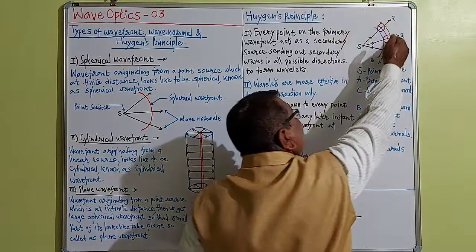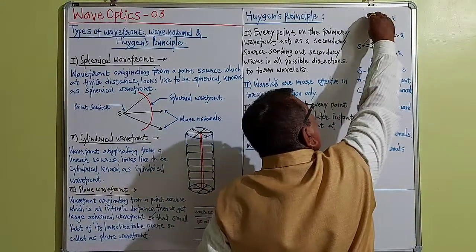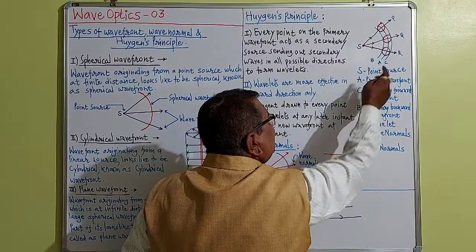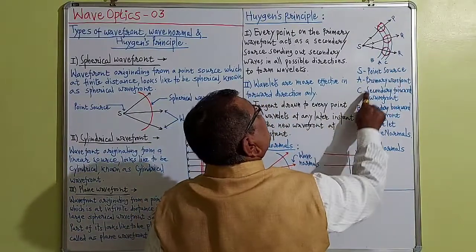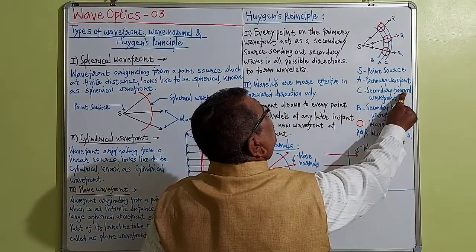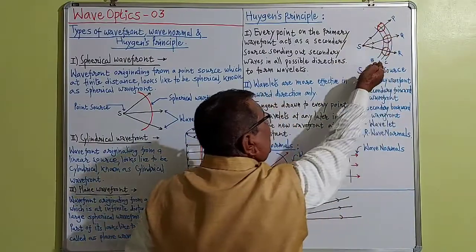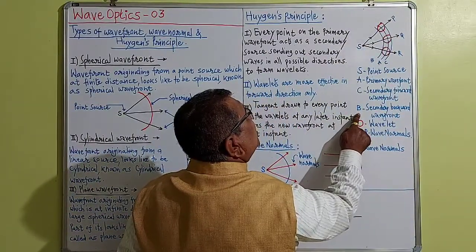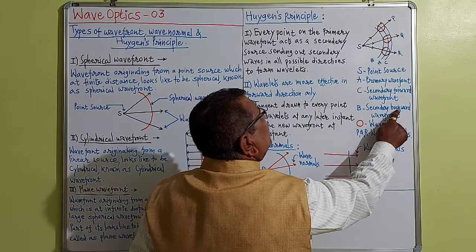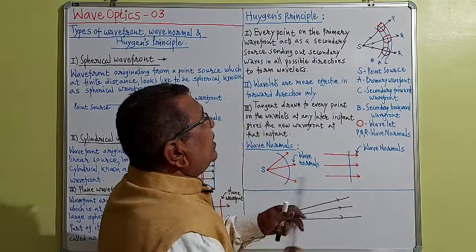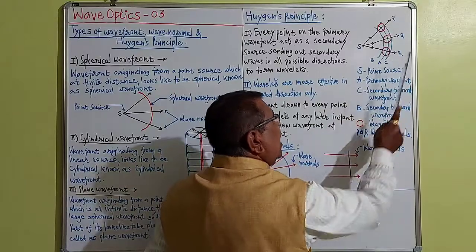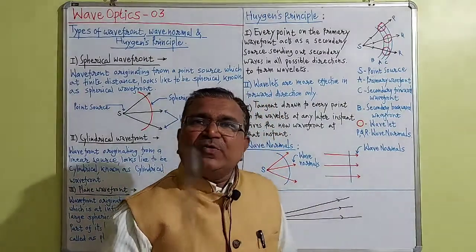The tangent to the wavelets on the forward side, we call it C. That C is the secondary forward wavefront. The tangent drawn to the wavelets from the backward side is B, which is called the secondary backward wavefront. And PQR, we call them wave normals.